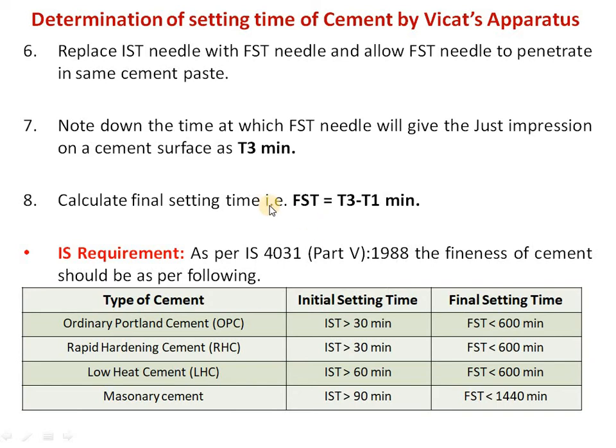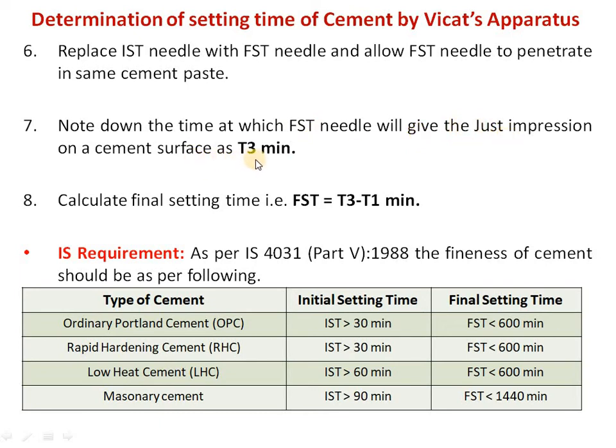In continuation of this procedure, we should remove the IST needle and replace it with the FST needle. Now the final setting time needle should be attached. We allow the FST needle to penetrate the cement paste, but we are not interested in the penetration of the FST needle. It should give only a simple impression. For that, more time is required. We should wait, and finally note down the time at which the FST needle gives just a simple impression on the cement surface.